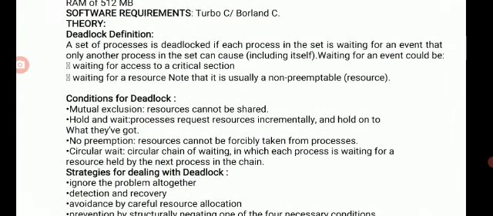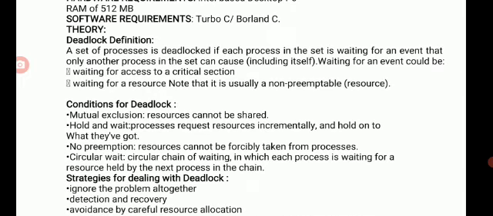We have two processes, process 0 and process 1. Now process 0 requires a resource to complete or terminate its task, but that resource is occupied by process 1. Now process 1 wants to terminate, but the resource it needs is occupied by process 0. Now this thing is called deadlock.